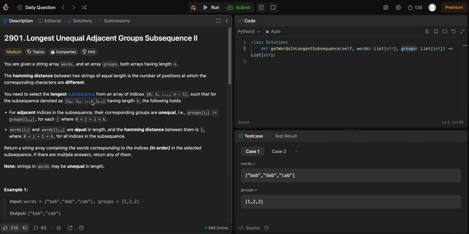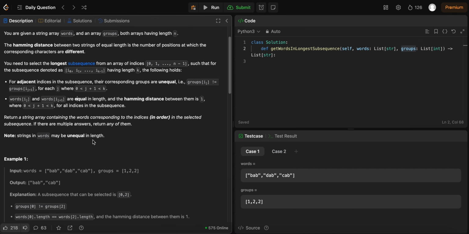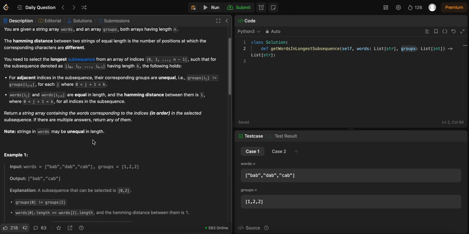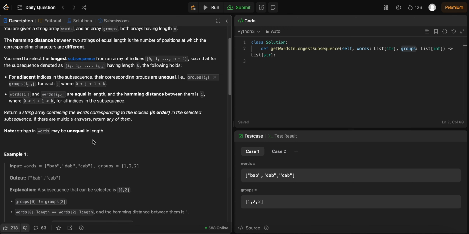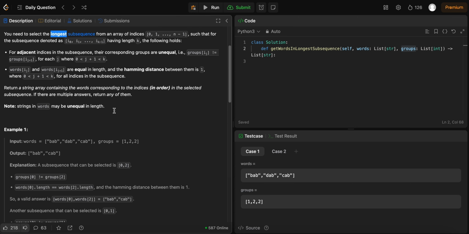Wait, did it say it wants the longest? It never mentioned anything, right? Is it just any subsequence? Surely not, right? Oh yeah, longest subsequence. Yeah, there it is.